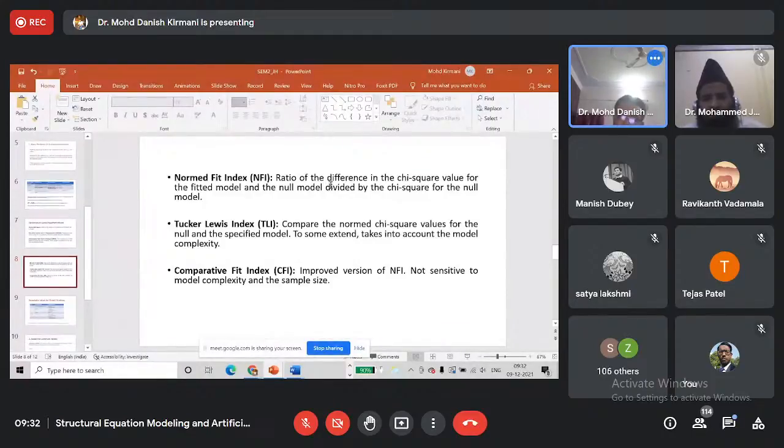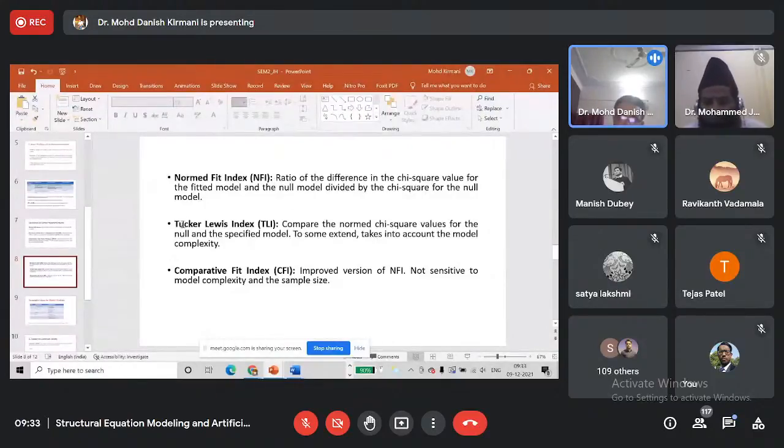So it determines the chi-square value for the fitted model, the model that we have proposed, and the chi-square value for the null model. First the software calculates the difference of the chi-square value of the fitted model and the null model. Then it finds the ratio of that difference to the chi-square value of the null model. That value is known as the normed fit index, NFI.